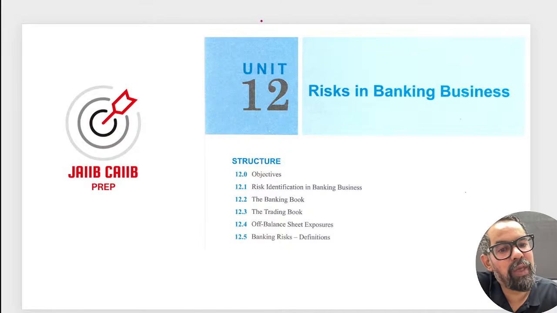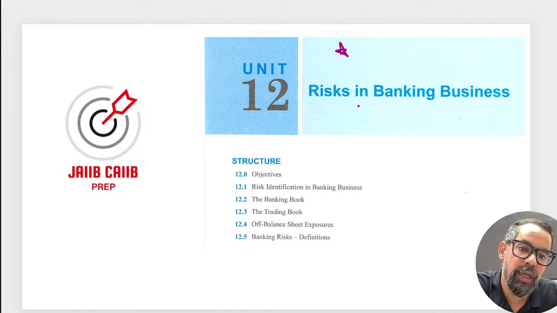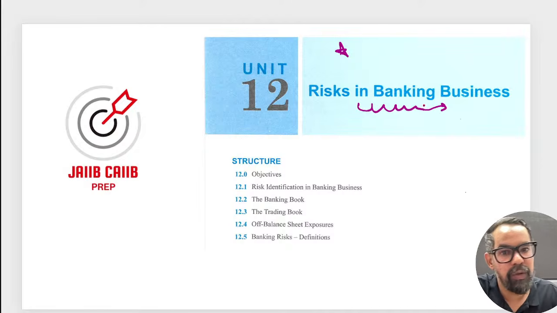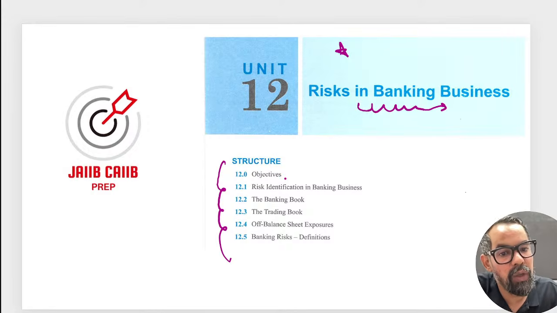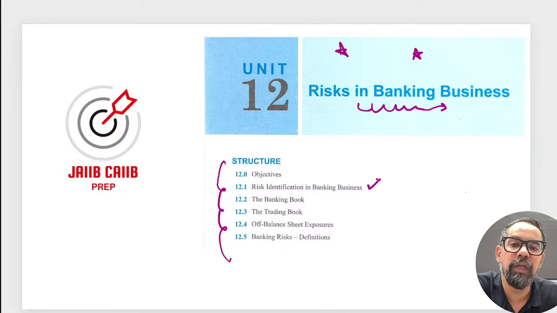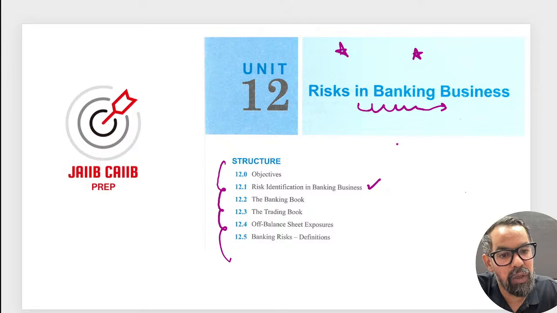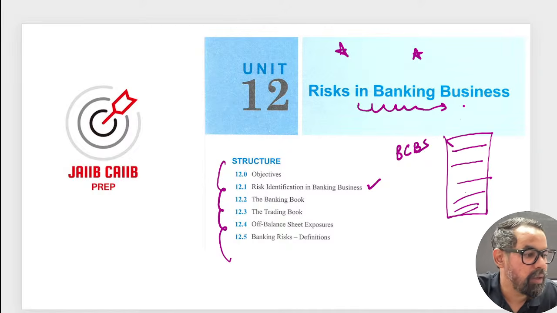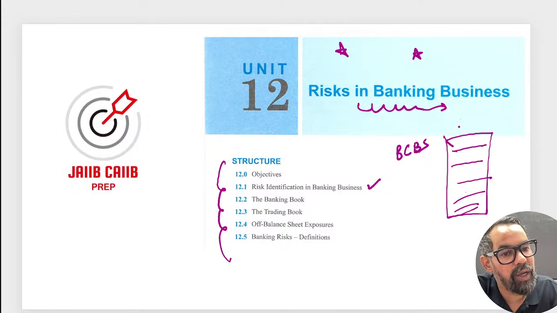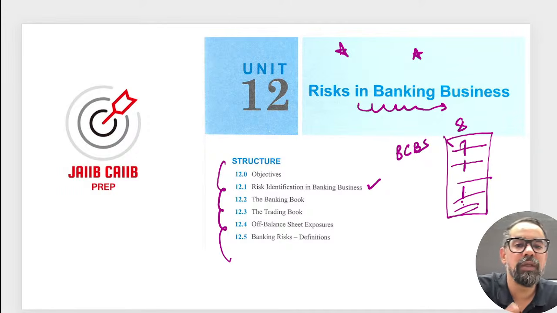Now, the next unit we have is unit number 12, risk in banking business. So we will be covering this with the concepts themselves, and we will be discussing the concept areas also. When it comes to risk in banking business, it includes the business lines as per the BCBS classification. You remember, as per BCBS, the Basel Committee on Banking Supervision, our activities are divided among 8 different parts. The activities which we do are further categorized among these 8 parts.